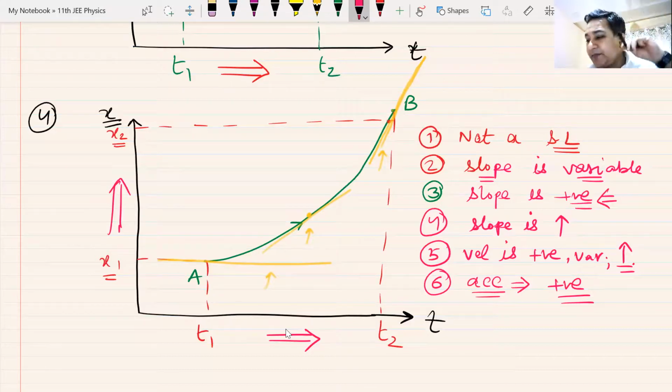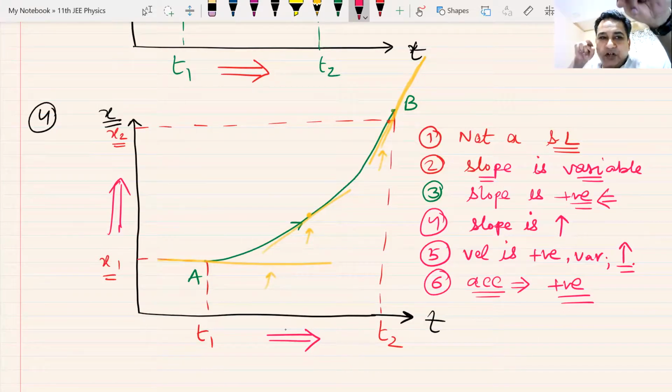Am I clear? Are you getting my point, everyone? Velocity is positive and velocity is increasing. That means acceleration has to be positive. Am I clear? Can I have a raise of hands?